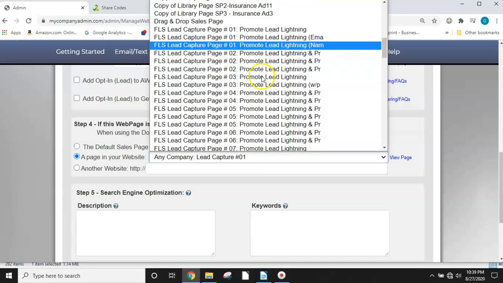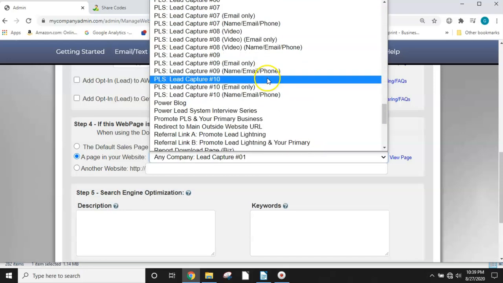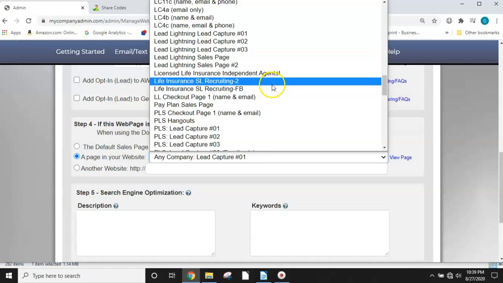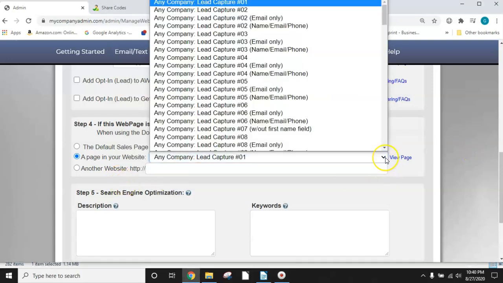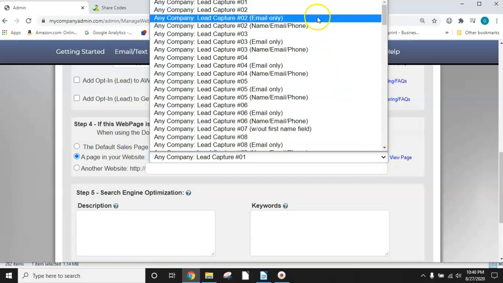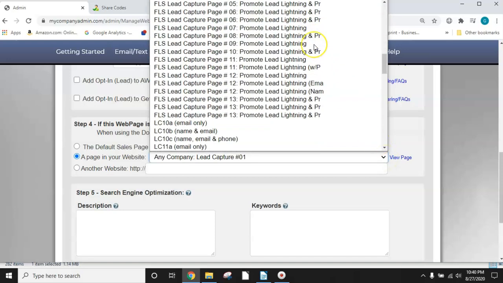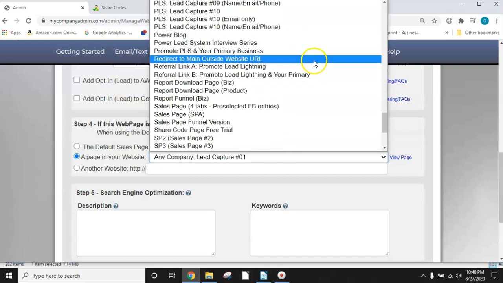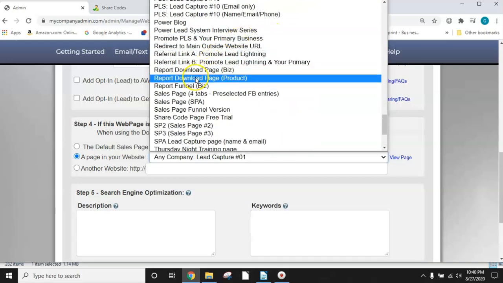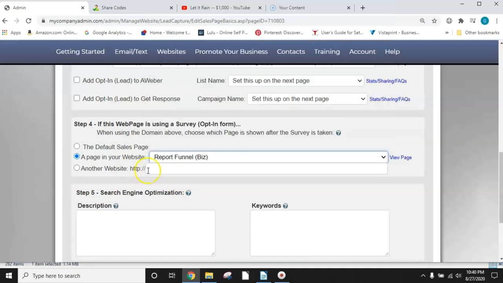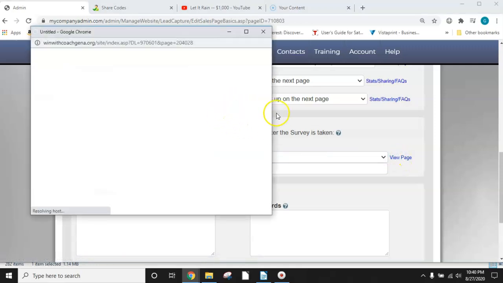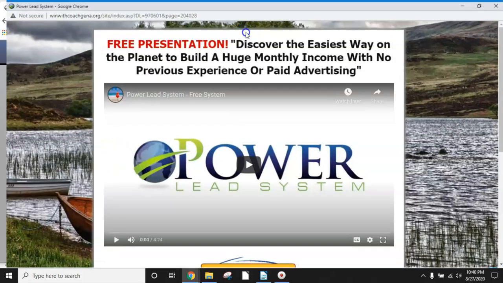But what I am doing, I'm going to choose, let's see, I already wrote it down, the report funnel biz. That's what I'm going to choose. The report funnel biz is what I want them to look at. So you can view page, and this is what they will see when it opens.